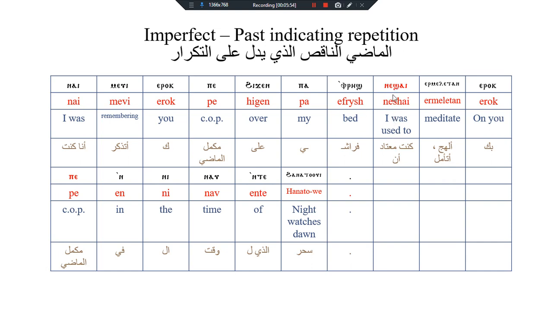Nishai, I was used to. Ni, indication of past. Sha, indication of continuation. And the pronoun I. Nishai. Militan, the verb, it means to meditate. Erok, a preposition, means you. Pe, the completion of past. Here the tense is made by nishai plus the verb plus completion of it, pe. In means in. Ni means the for plural. Nav means about the time of. Ente, it means of. Han atui, it means the dawn, the early time of the morning, and it means night watches.